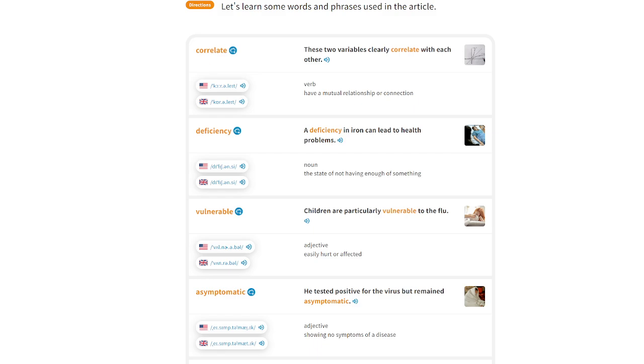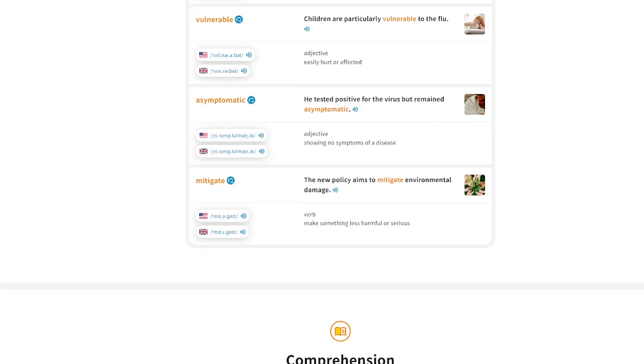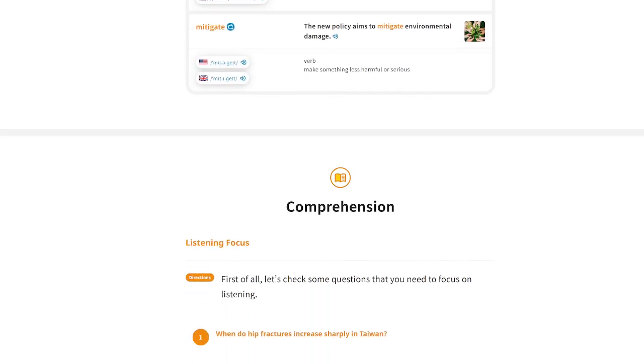Number one, when do hip fractures increase sharply in Taiwan? Number two, why do deficiencies in vitamin D occur more often during winter, according to the article? Number three, what signs can signal bone loss before a serious fracture happens?